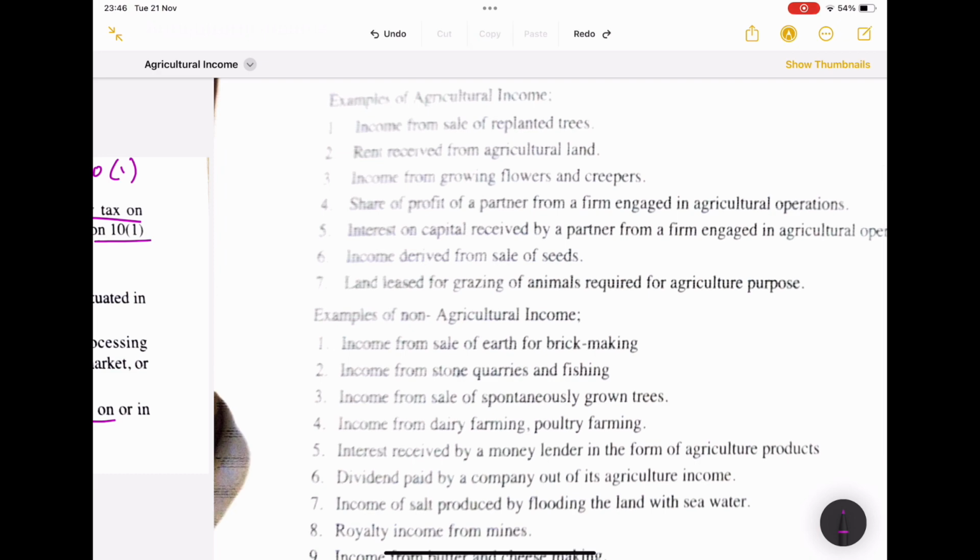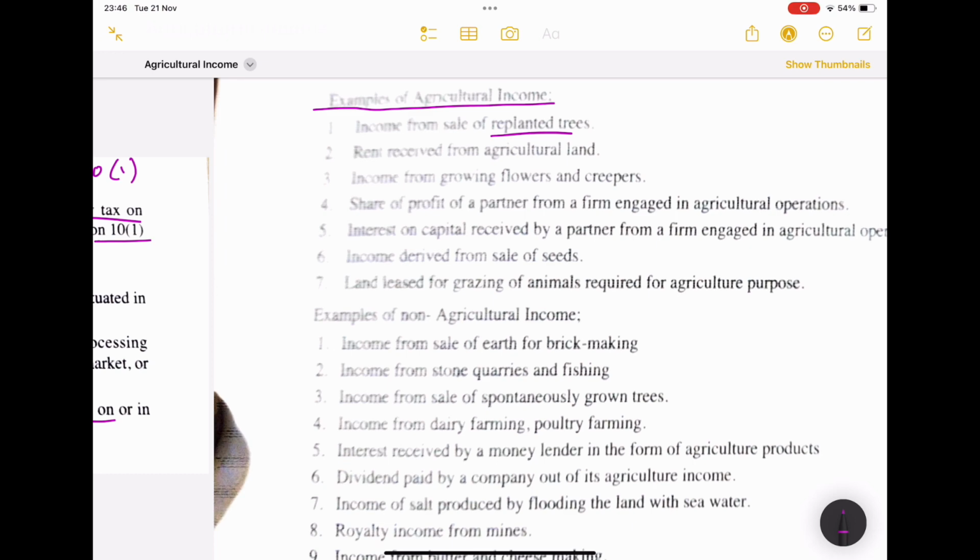So, examples of agricultural income. These are the major agricultural incomes that we will be getting in the questions. Income from sale of replanted trees. If you have observed in metropolitan cities, suddenly they will install some trees on the roadsides.